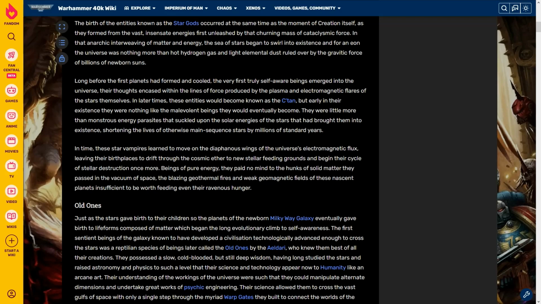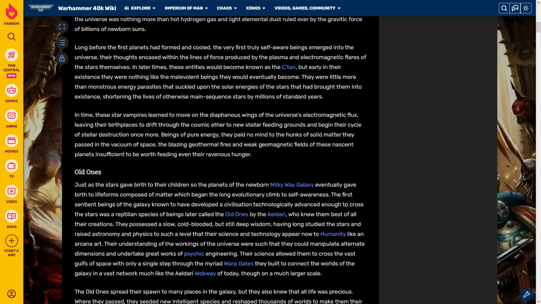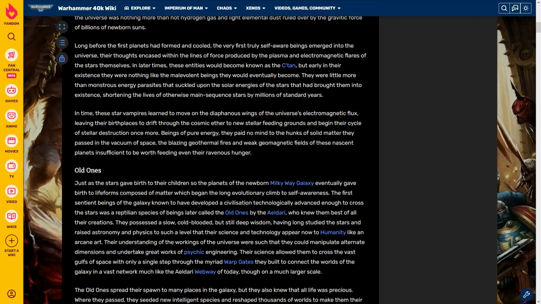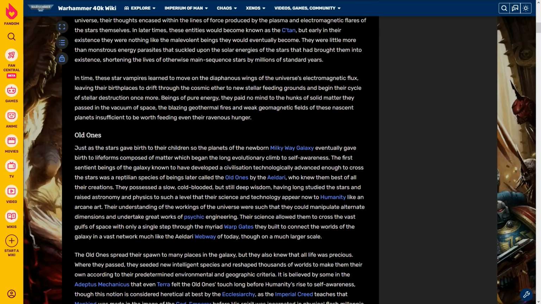They were little more than monstrous energy parasites that suckled upon the solar energy of the stars that had brought them into existence, shortening the lives of otherwise main sequence stars by millions of standard years. Yeah, they don't sound good at all. In time, these star vampires, that is a cooler name than star gods, star vampires learned to move on the diaphanous wings of the universe's electromagnetic flux, leaving their birthplaces to drift through the cosmic ether to new stellar feeding grounds and began their cycle of stellar destruction once more.